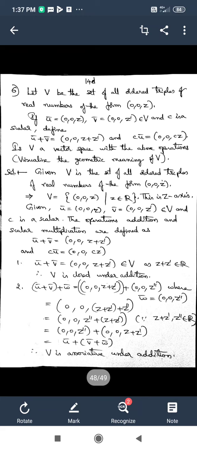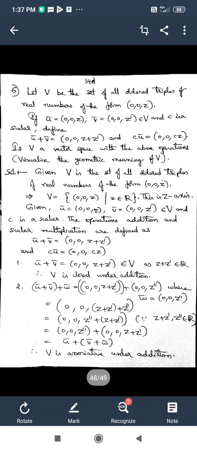They have defined the addition of 2 vectors, and at the same time scalar multiplication also: c u bar is given as 0, 0, c z.